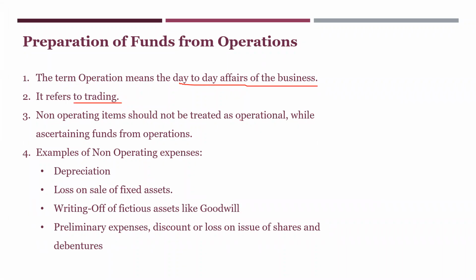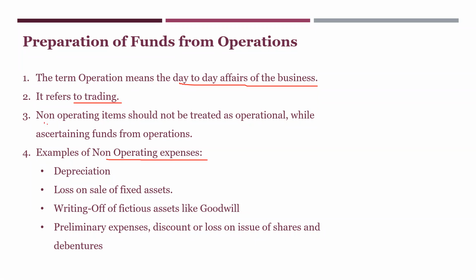Non-operating items should not be treated as operational while ascertaining funds from operations. What is this? This you'll understand further. For example, of non-operating expenses. Okay, you have non-operating income as well as non-operating expenses.